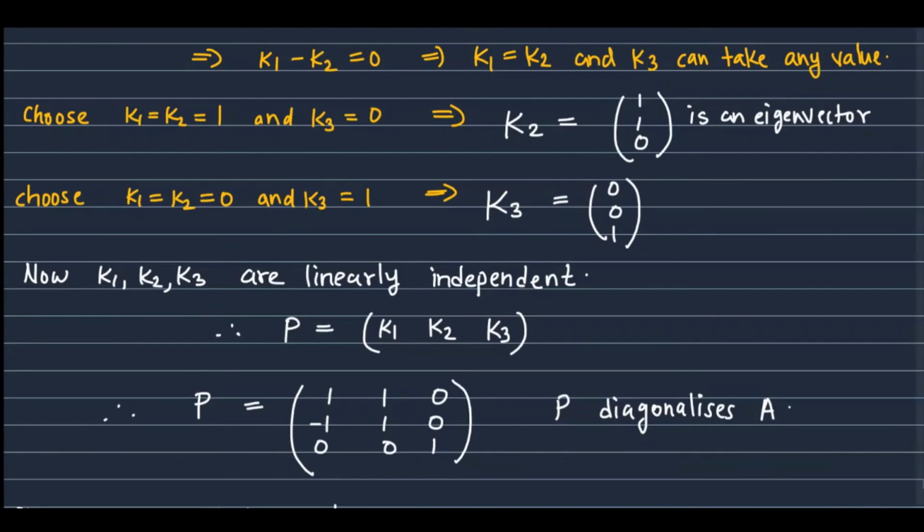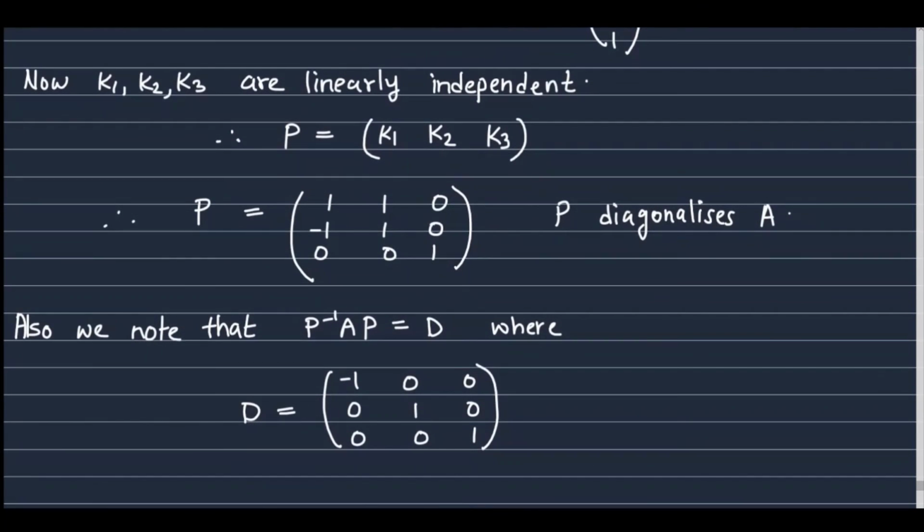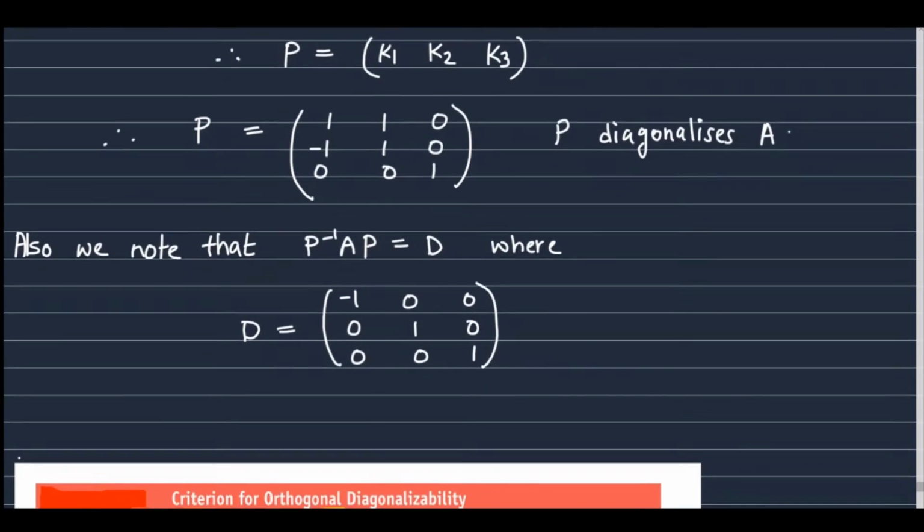So this matrix diagonalizes A. We can also check this by finding P inverse AP. We will get it as D, where D equals minus 1, 0, 0, 1, 0, 0, 0, 1. So here the diagonal entries are the eigenvalues of the matrix A. So we note that even if the eigenvalues are repeated, the matrix may be diagonalizable.